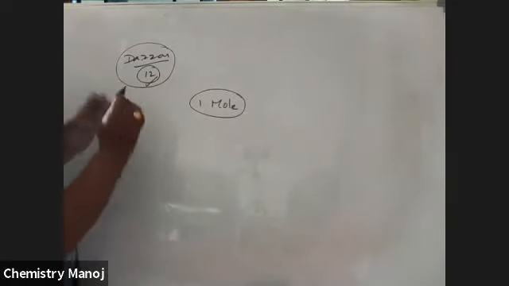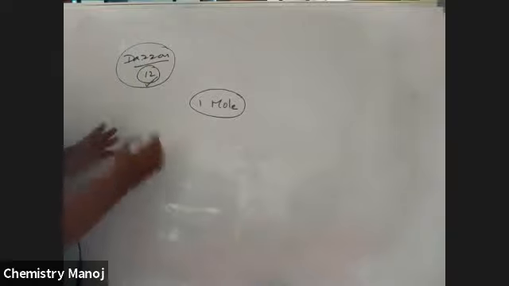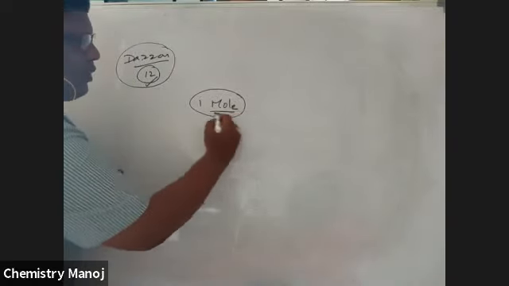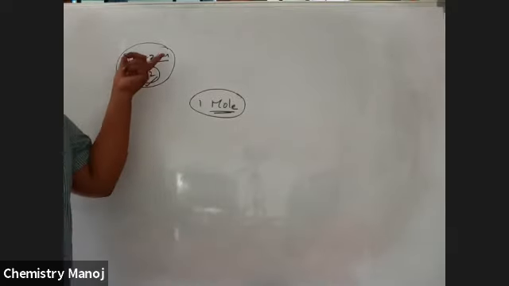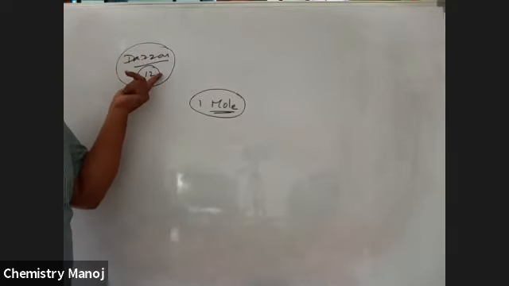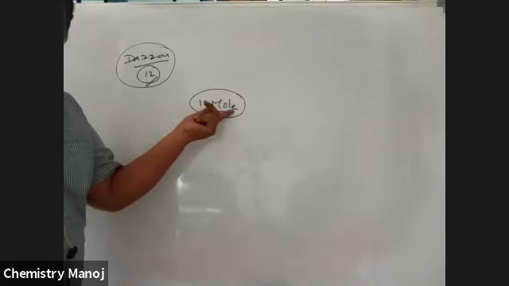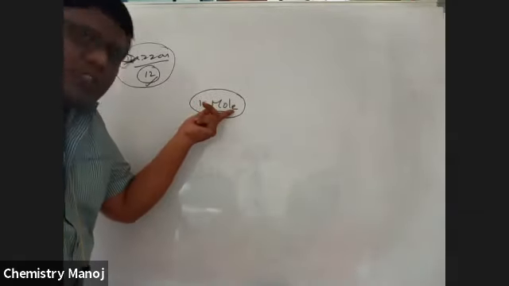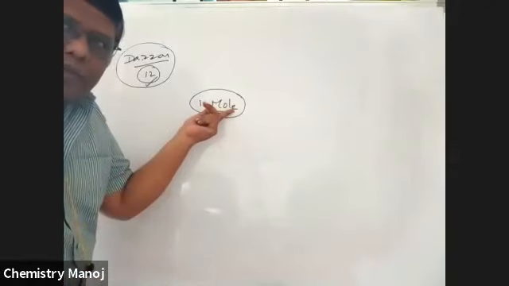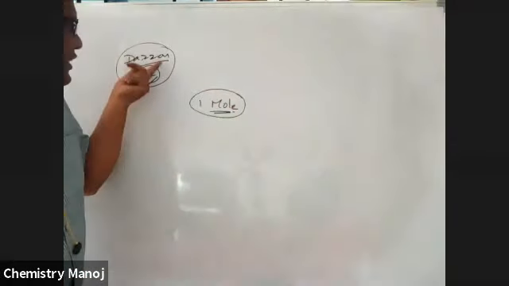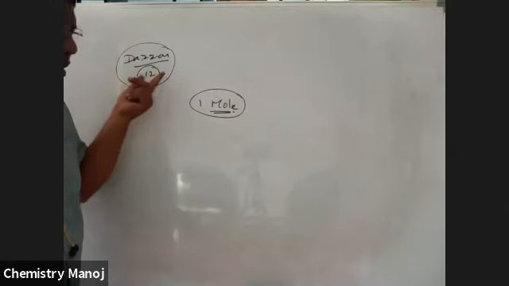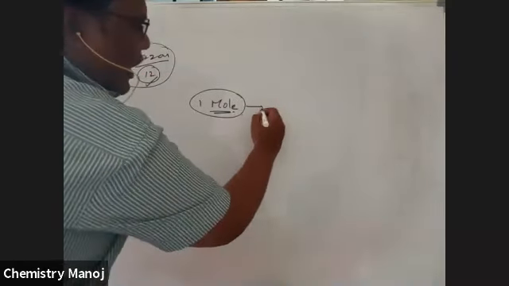Just like dozen in your daily life, in chemistry the word mole is used. Just like dozen is equal to 12, mole is also fixed to a certain quantity, my dear boys. Mole is equal to Avogadro's number.